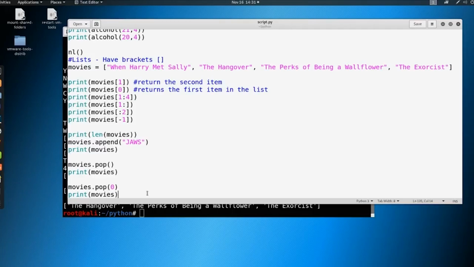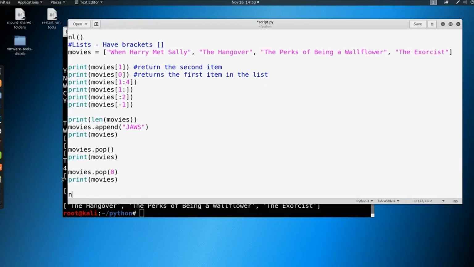Now, for this course, this is the last time you're going to be seeing tuples, but it's important to define what they are so that you know them, you know how to identify them, and they're just in the back of your mind as, hey, I know what a tuple is, and that thing is immutable. I can't change it once I have it. So let's take a look at a tuple.